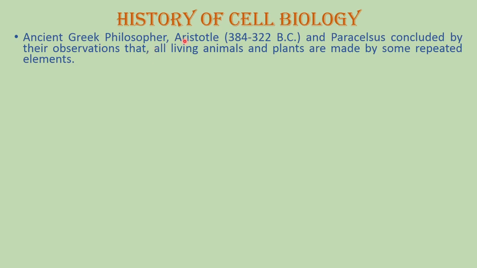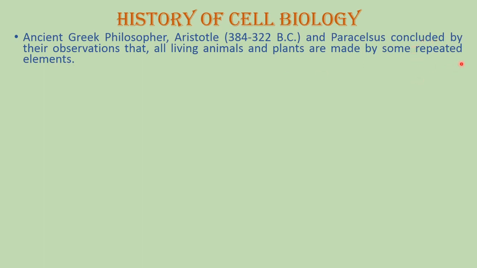Ancient Greek philosopher Aristotle, whose period was 384 to 322 before Christ, and scientists like Paracelsus concluded by their observation that living animals and plants are made up of repeated elements.